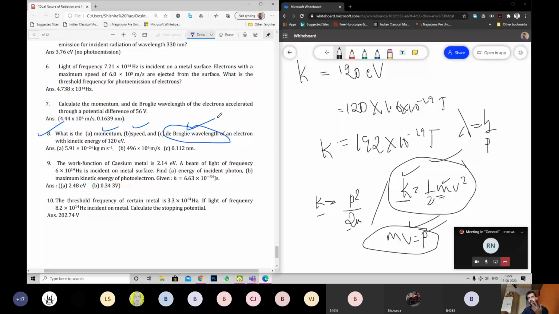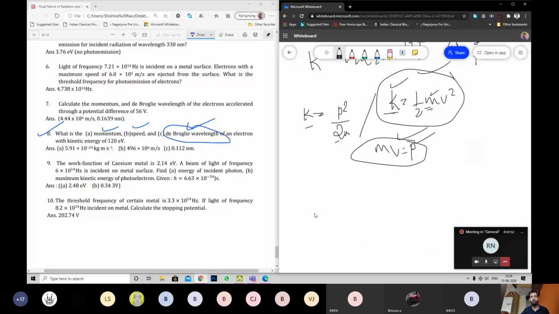If you are not comfortable, which you should be, then take this formula. Write p square equals k into 2m. P equals root of k into 2m, which is the same as in your derivation. You will have root of 2m eV, same thing. Here you put the values of K, 2, m. You get the value of momentum. Divide momentum by mass, you will have the value of speed. Then take lambda equals h by p, get the value of wavelength.